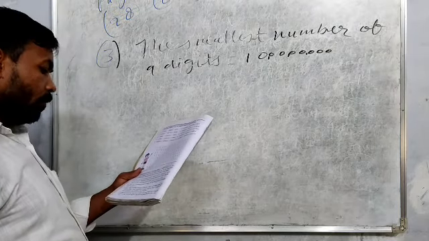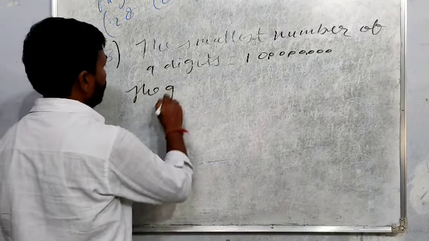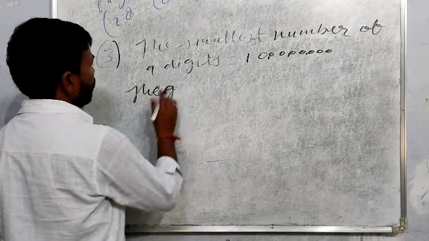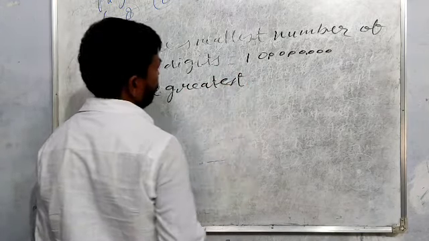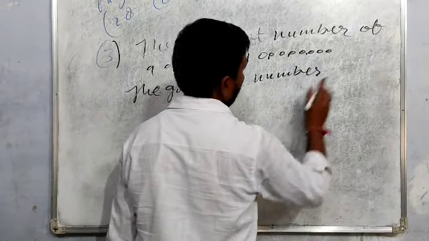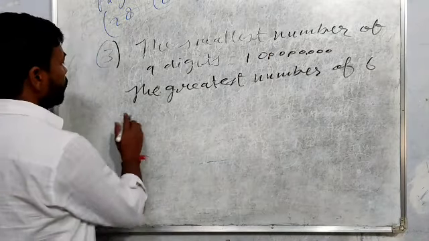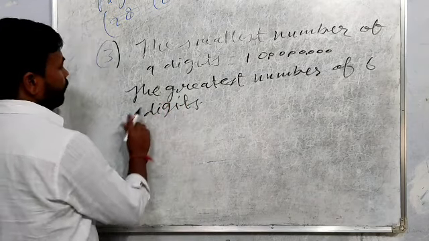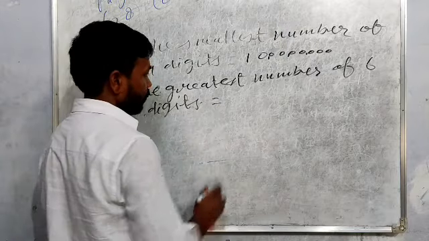And the greatest number of 6 digits is six 9s.